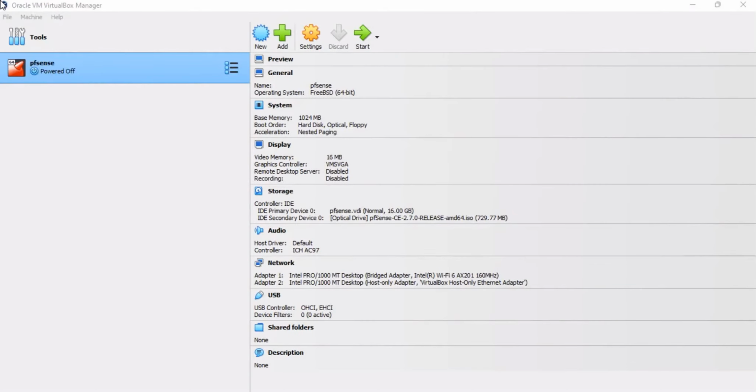Hi. In this video, we will install pfsense on a VM in VirtualBox. In the VirtualBox Manager, with your pfsense VM selected, click Start, then click Normal Start.